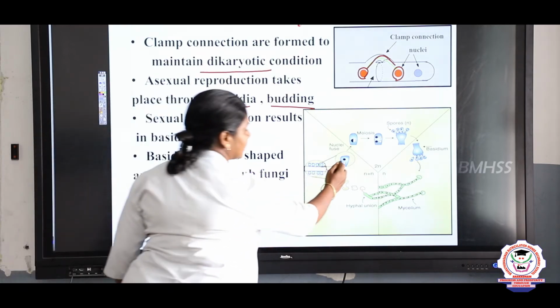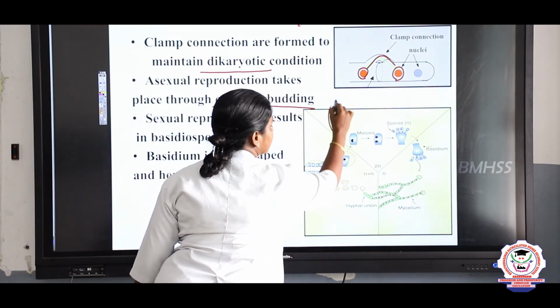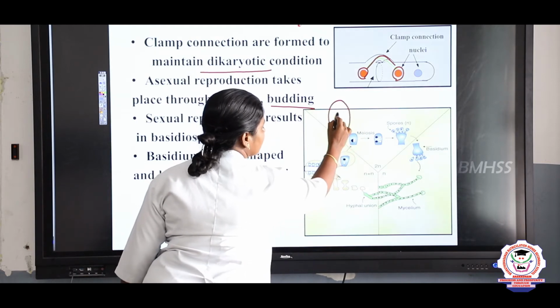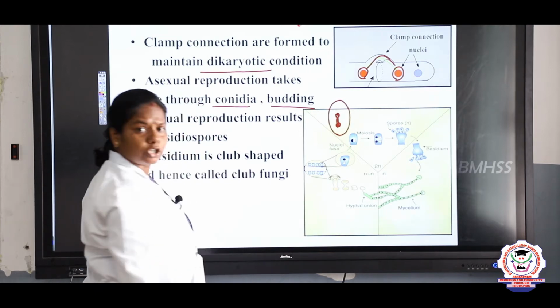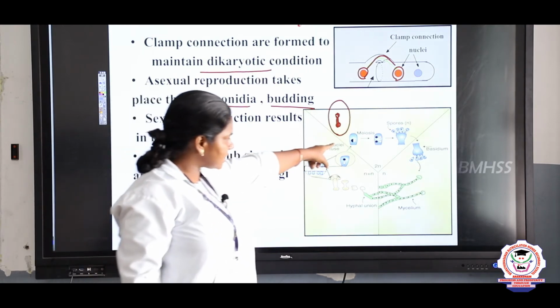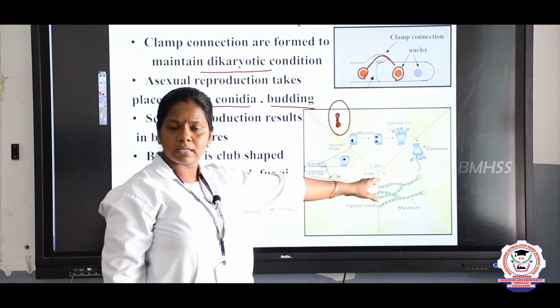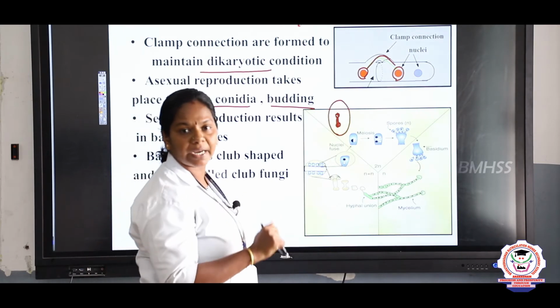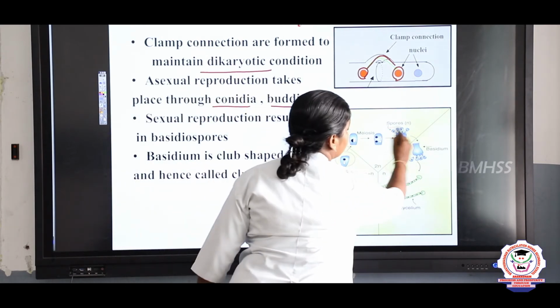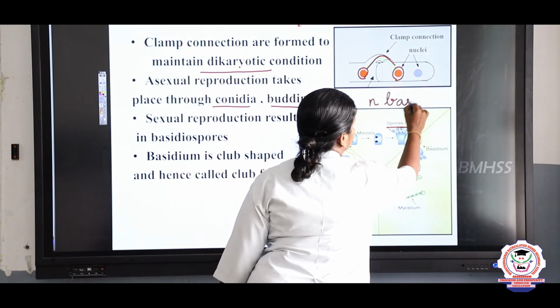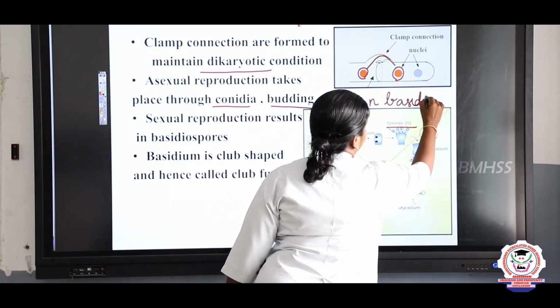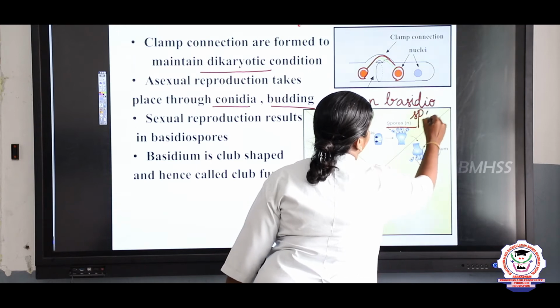Here the nuclei in the basidiomycetes fuse together to form a fused cell, and it undergoes meiosis and produces 4 haploid basidiospores. What is this, children? 4 haploid basidiospores.